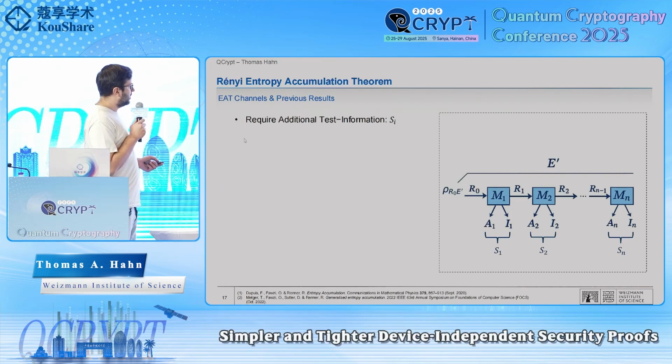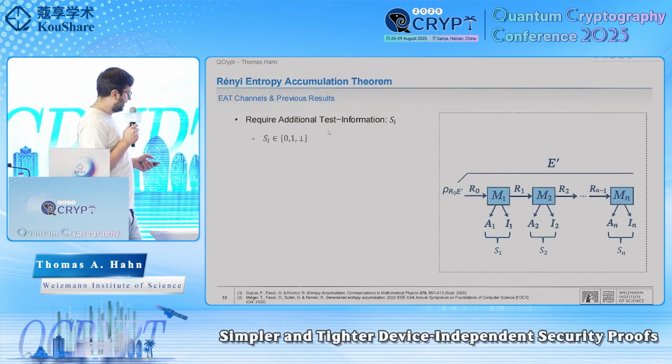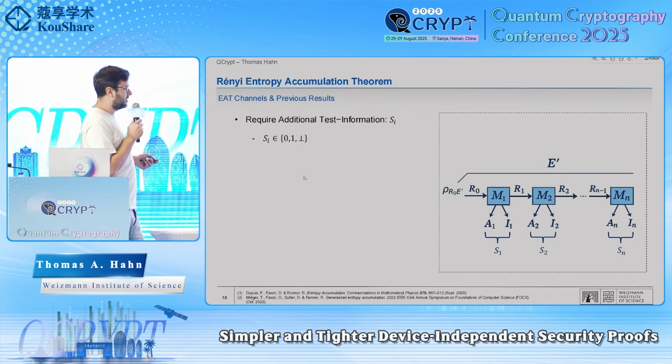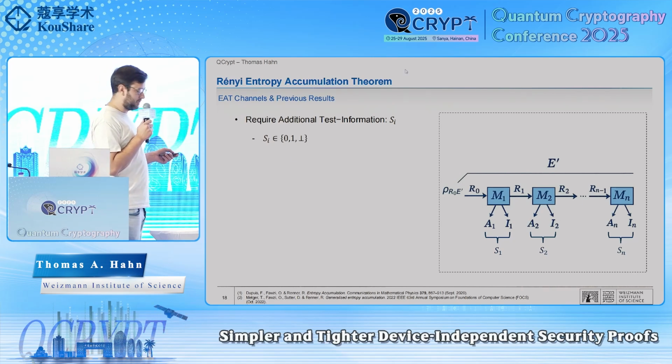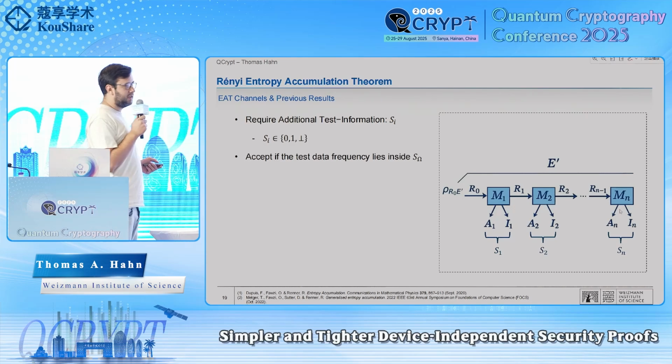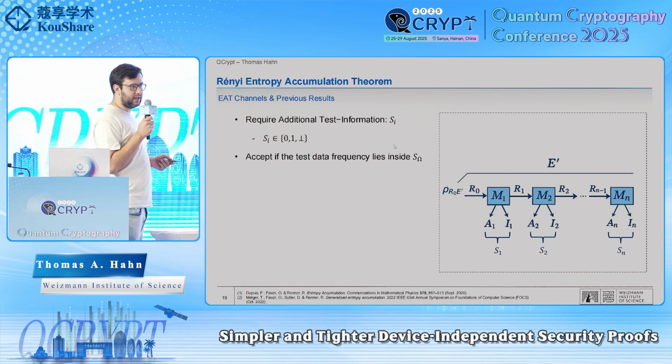So in every round, we generate some additional test data. And for the purpose of this talk, the test data will take one of three values. So 0 and 1 basically mean you fail or you pass the test. And this perpendicular sign just means that you didn't do a test at all. So for most rounds, we won't be doing a test. So this is highly skewed towards this perpendicular symbol. And now we say we accept the protocol. We say everything succeeded if the witness test distribution lies inside some accepted set.